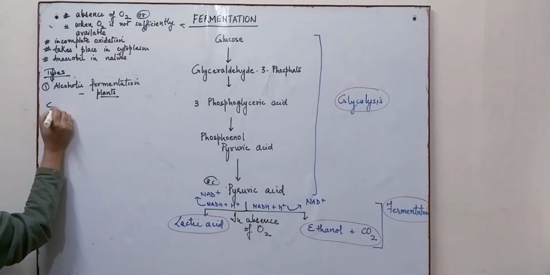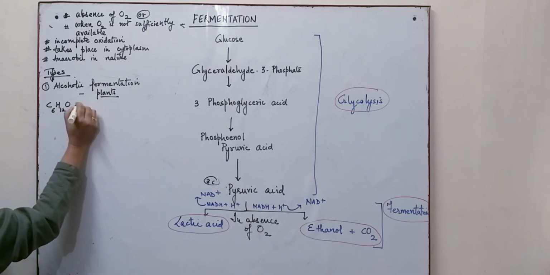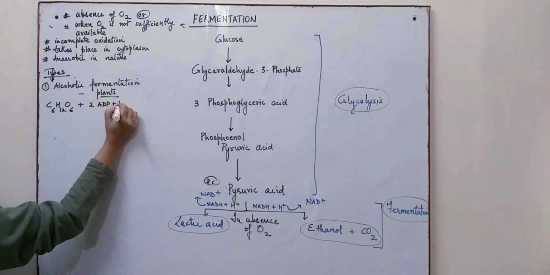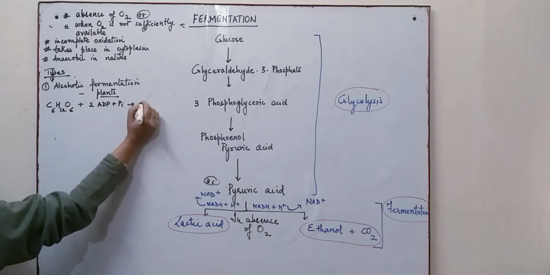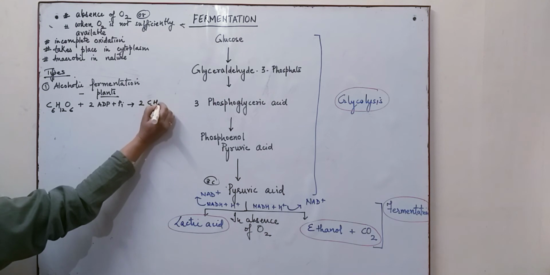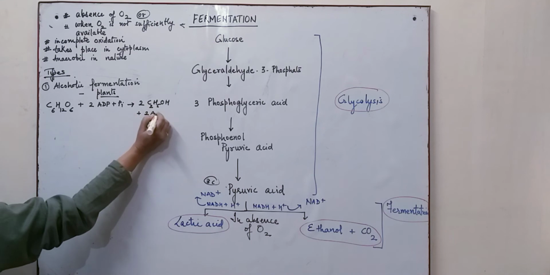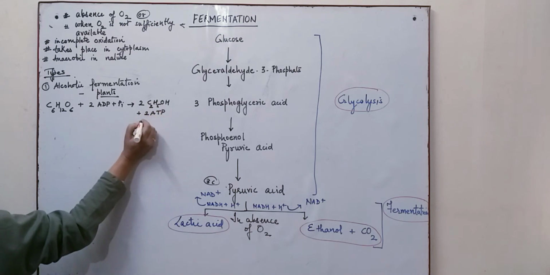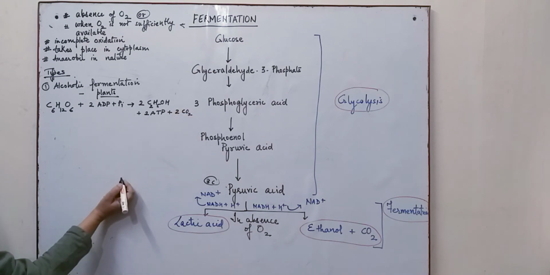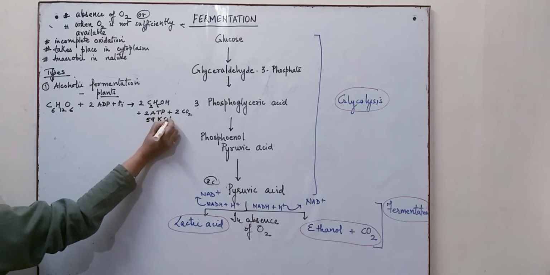If we look at the equation, the glucose molecule undergoes incomplete breakdown, and it results in the formation of two molecules of ethyl alcohol, plus 2 ATP are produced, and 2 CO2 carbon dioxide molecules are produced, and it produces energy of 59 kilocalories.